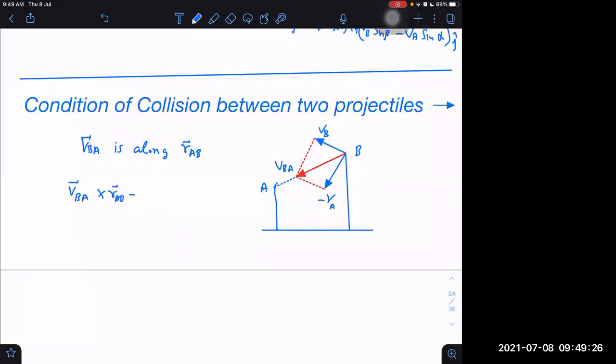That is also the same thing. The cross product will be 0 if they are parallel to each other. This is the condition. And what will be the time of collision?